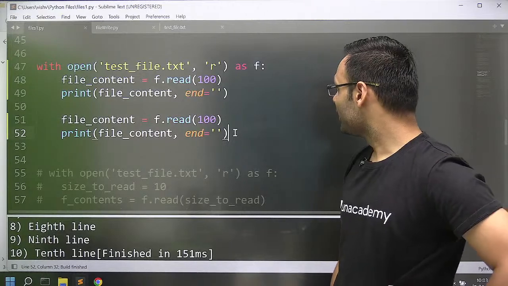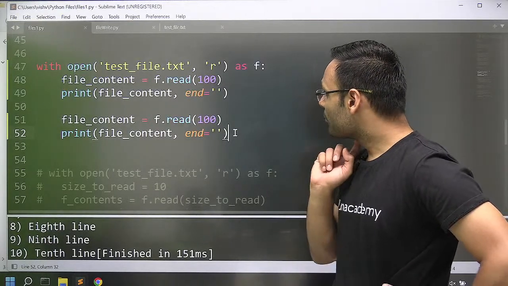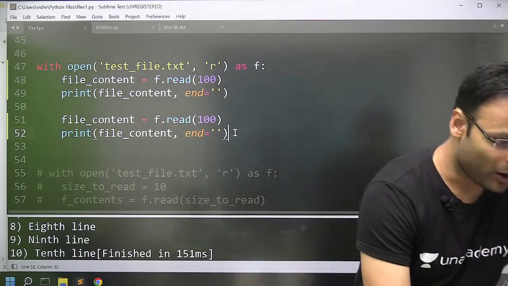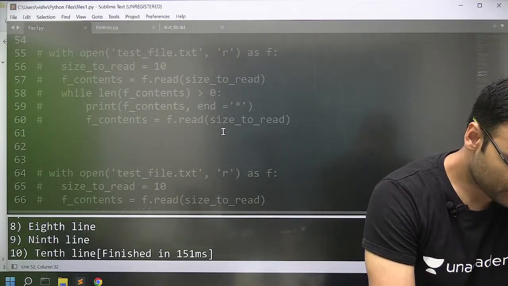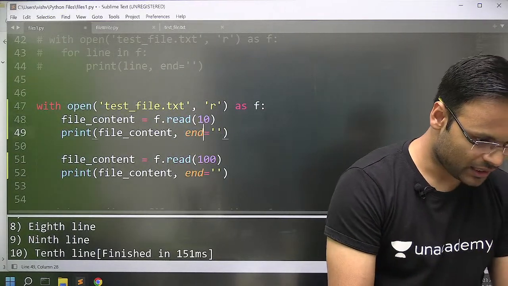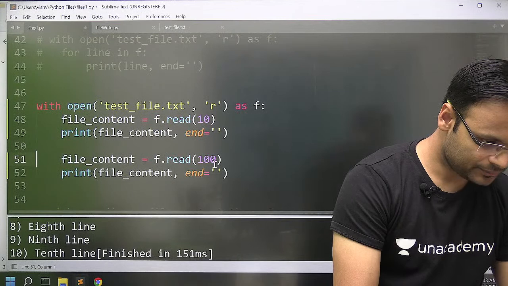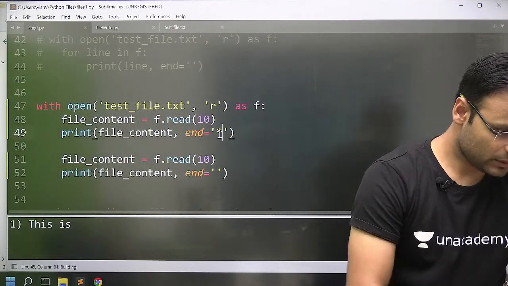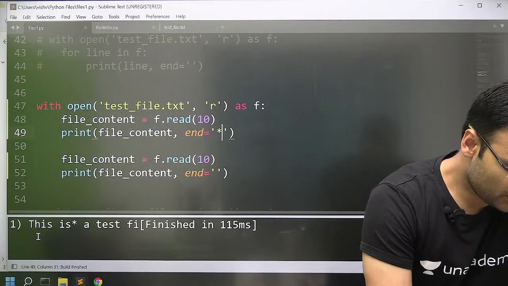But 100 characters are so big that I am not able to recognize exactly what is going on. So let's make it 10 and 10, and after each one I am printing a star. Look at this.